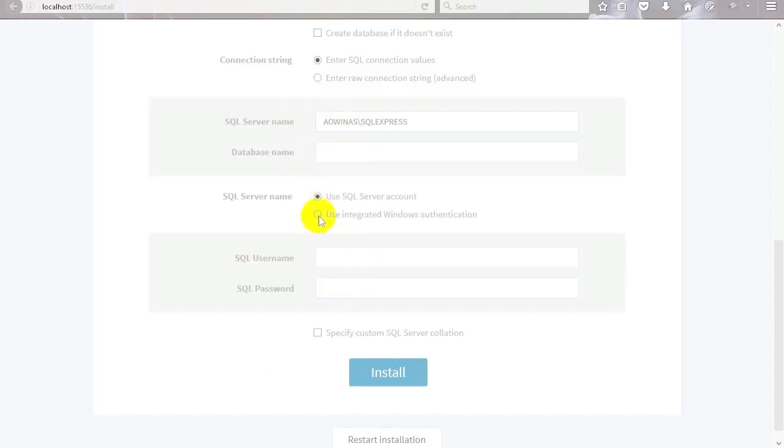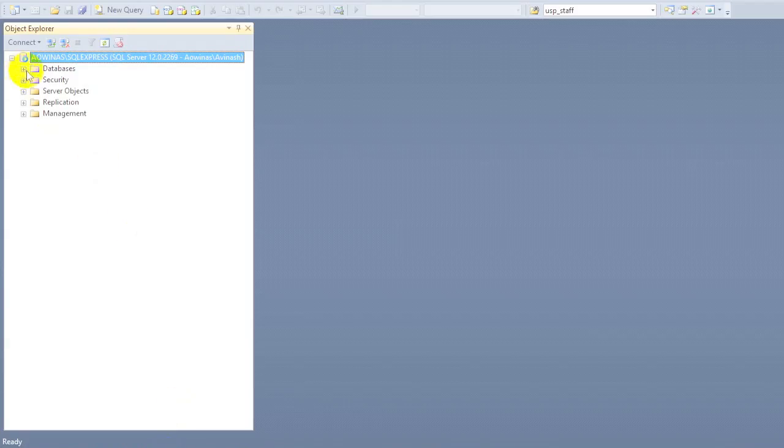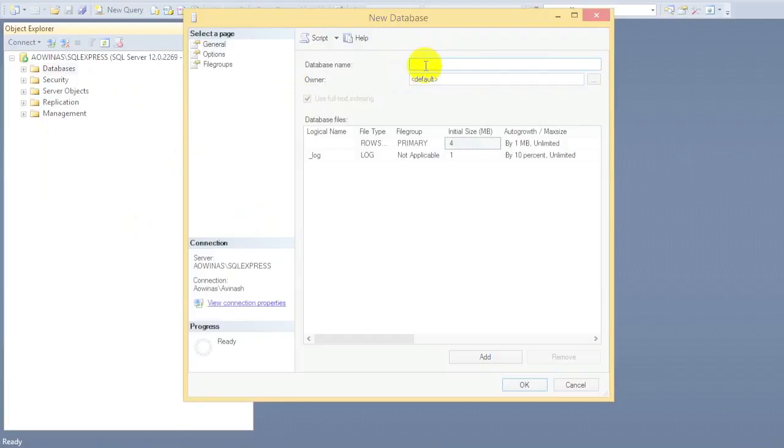The next thing we need to do is create a database. Right click on database and then type in your database name. For this time we are using nop_demo. Just select it, then okay, then it will create a database for you.